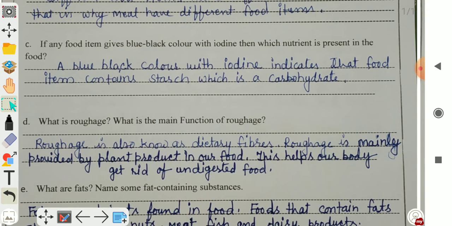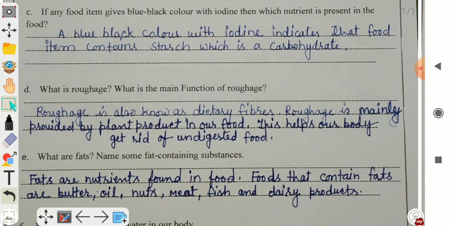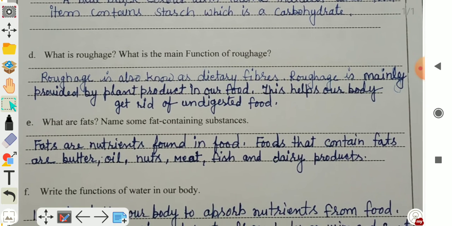C. If any food item gives blue-black color with iodine, then which nutrient is present in the food? A blue-black color with iodine indicates that the food item contains starch, which is a carbohydrate.